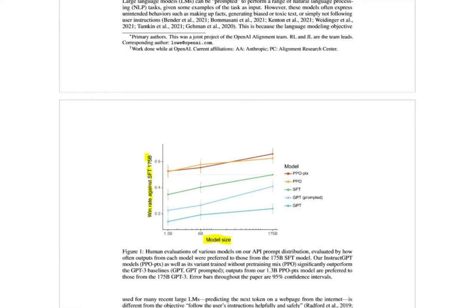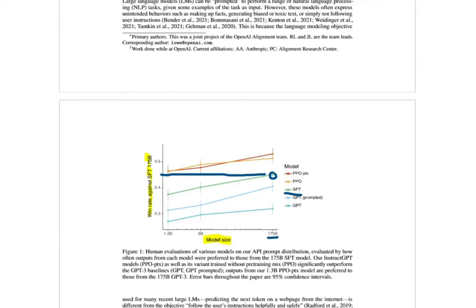So yeah, here is basically the 50% threshold, and if the model is below this threshold, then the user prefers the outputs of the supervised fine-tuned model, and if the model is above this line, then the users prefer the output of this model. And you can see here that the supervised fine-tuned model with 175 billion parameters is right here, where it should be, at 50% threshold. Because yeah, you compare it with itself.